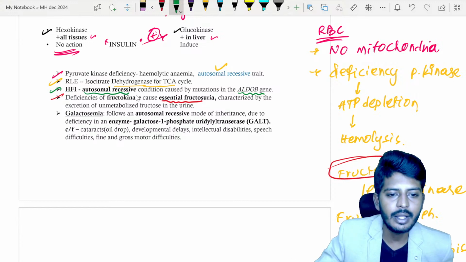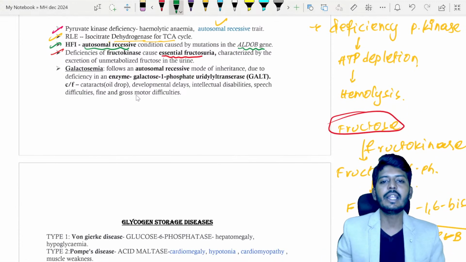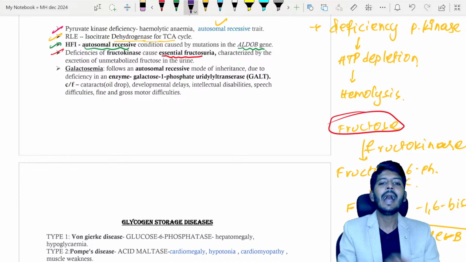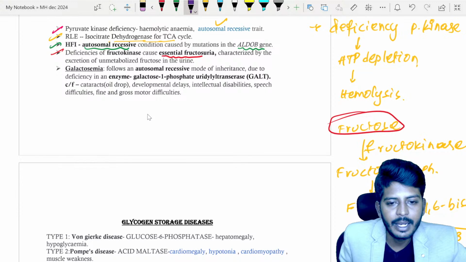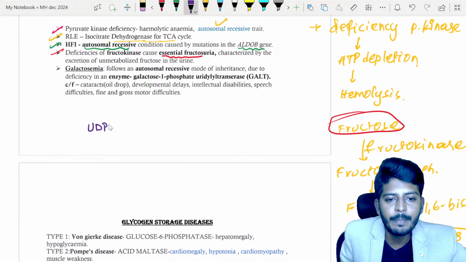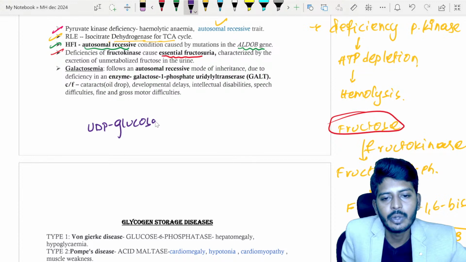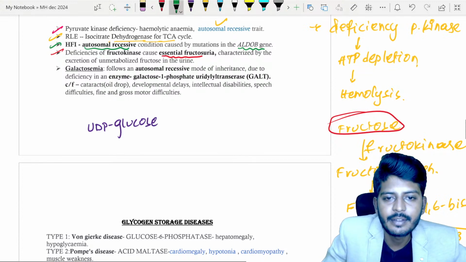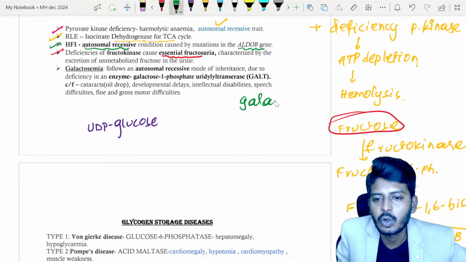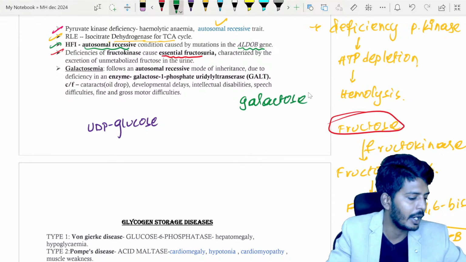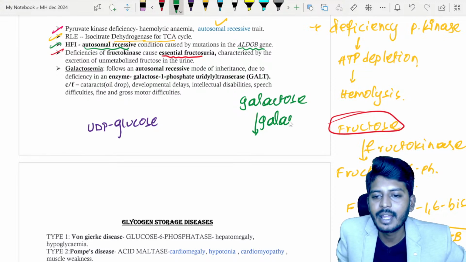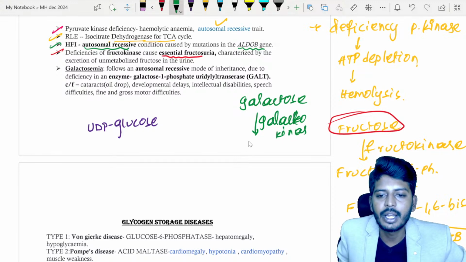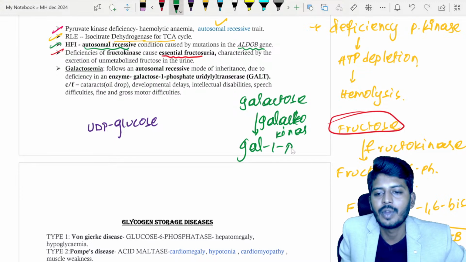Then let's go to the next one, that is galactose metabolism. Let me quickly revise galactose metabolism and teach you the diseases. Here, my dear students, we have a substance called UDP glucose, and we have one more substance from the food you ate, that is galactose. This galactose will get converted under the influence of an enzyme called galactokinase into galactose 1-phosphate.